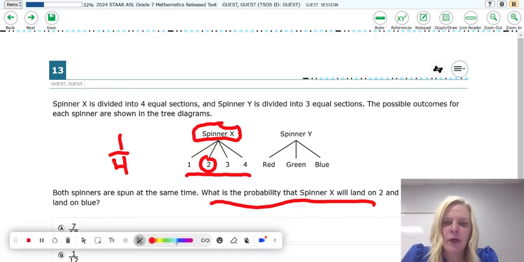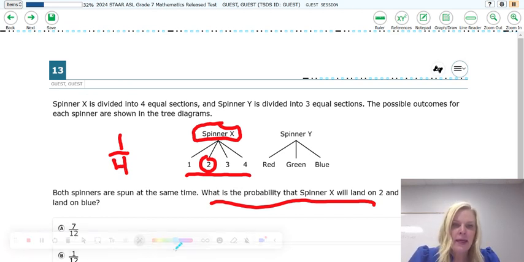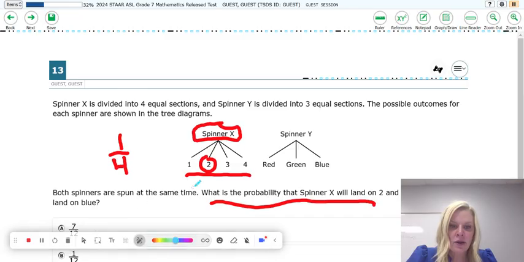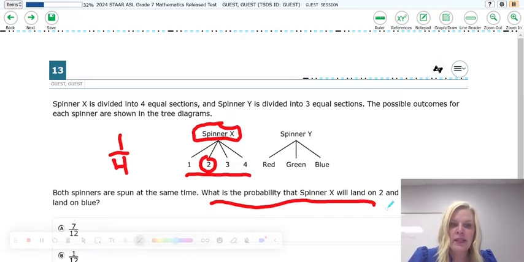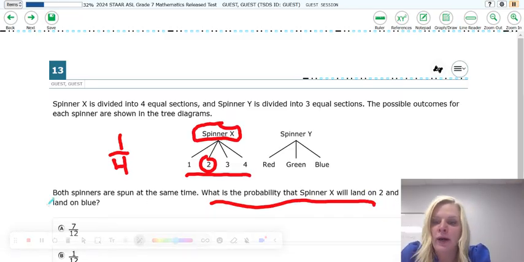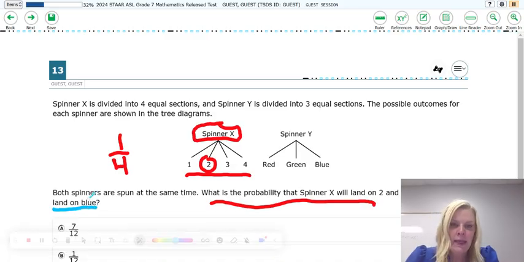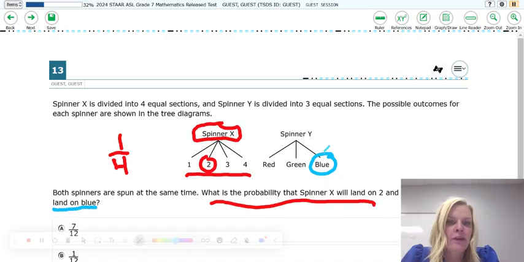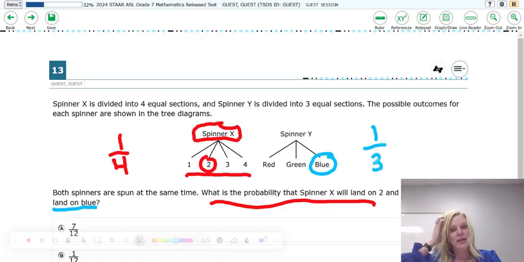Now let's look at spinner Y. We're looking at what is the probability that spinner Y will land on blue. We have 1 blue out of 3 possible outcomes, because when you spin spinner Y, you could land on a red, a blue, or a green. So you have 1 out of 3.